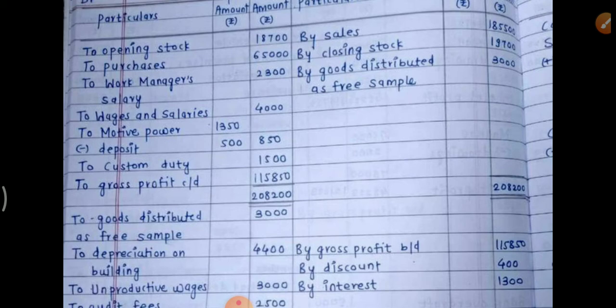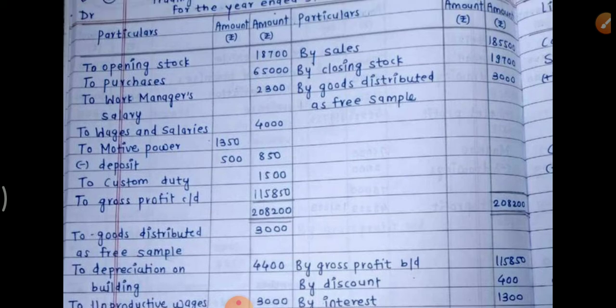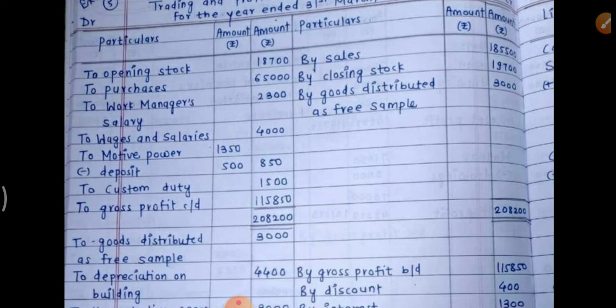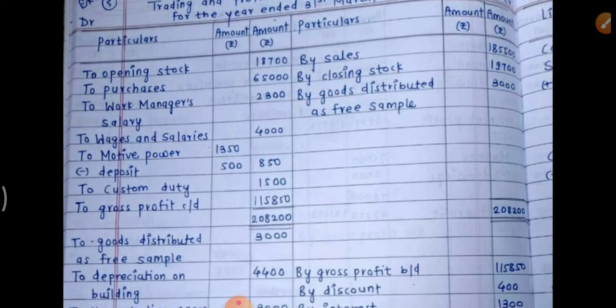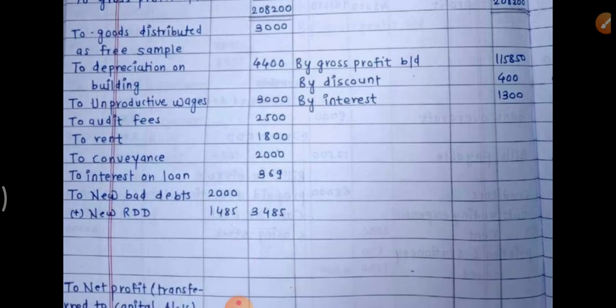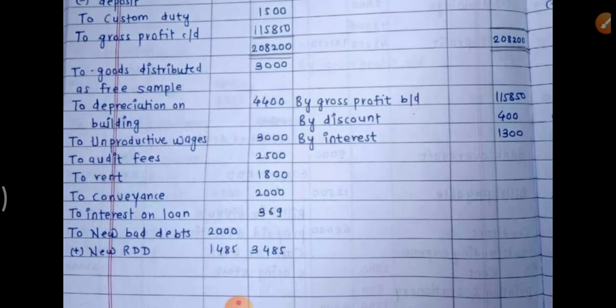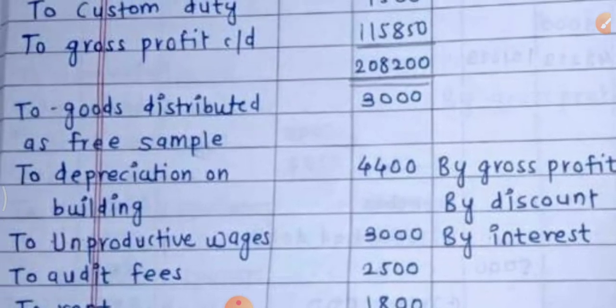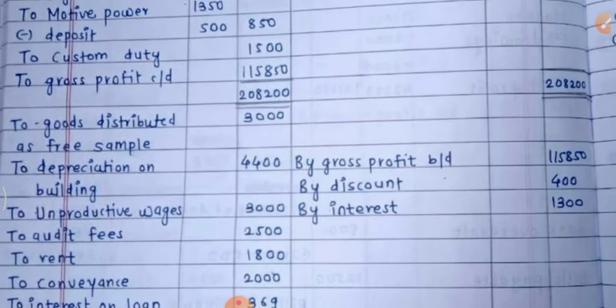Custom duty is direct expense. On the credit side, sales, closing stock. Yes, the goods distributed as free sample. When any outward movement of goods is specified in the adjustment, then the first effect of it will be on the credit side of trading account. So by goods distributed as free sample 3000, and its second effect, yes, to goods distributed as free sample 3000, the advertisement. You can mention advertisement also.